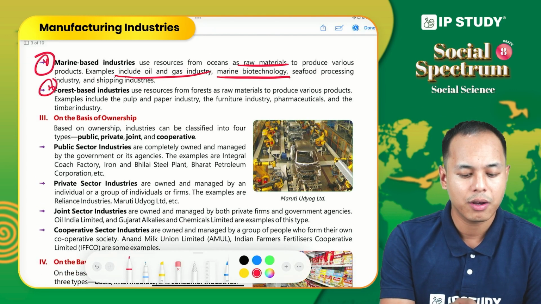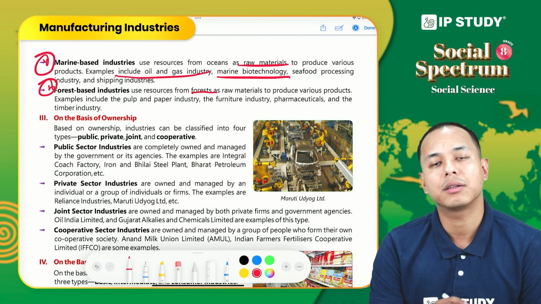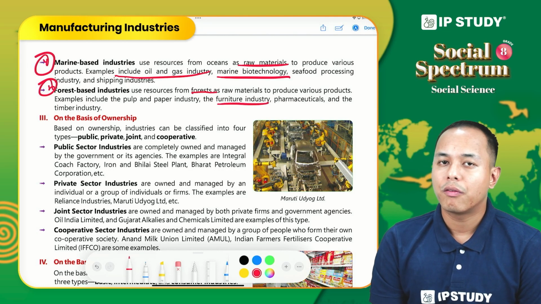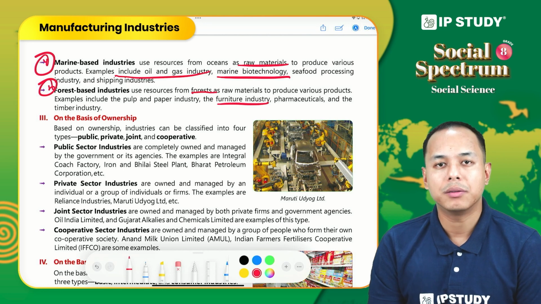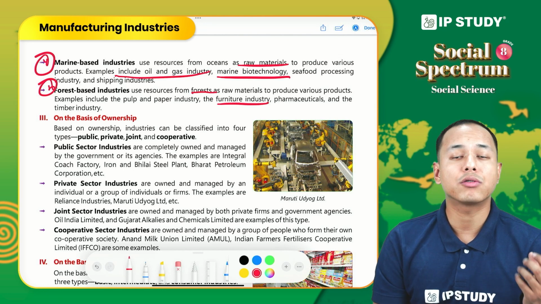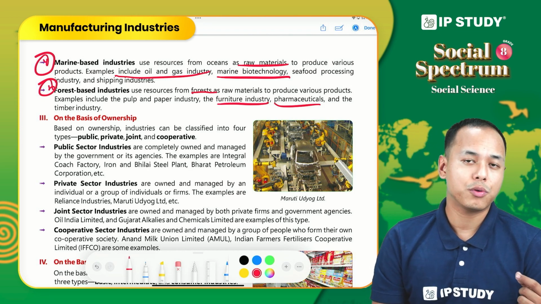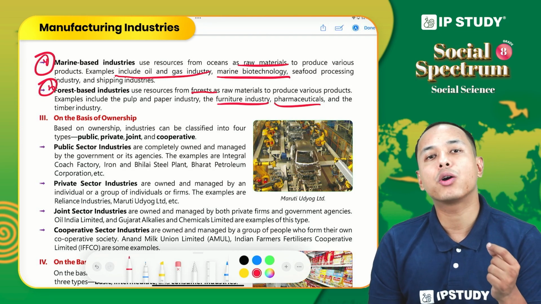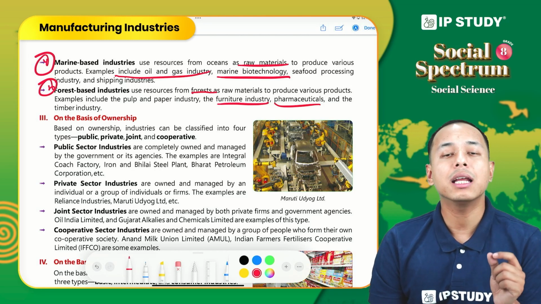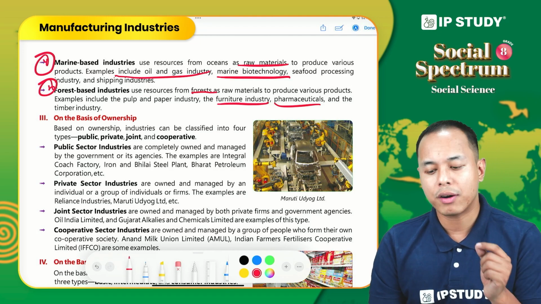And lastly, we have forest based industry. These industries use raw material from forests. For example, furniture industry. To make furniture, we need timber, right? So we are using the product of forest as raw material. Pharmaceuticals, for example, to make quinine. It is a medicine for malaria, and quinine is extracted from the bark of the cinchona tree. So it is a forest based product.